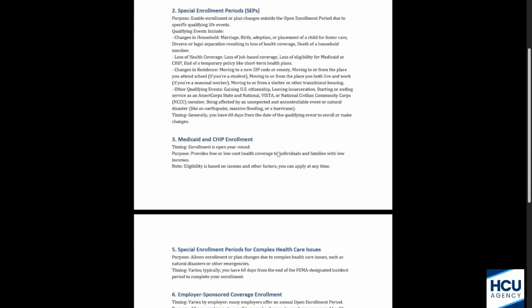Now, Medicaid and CHIP enrollment. So if the person applies for Medicaid or CHIP, then they would be eligible to do that any time of the year. Now, if they're rejected for Medicaid or CHIP, that sparks another enrollment period for the ACA where now they can enroll year round if they apply and then are rejected, or if they were on Medicaid or CHIP and they get moved off, that's another reason.